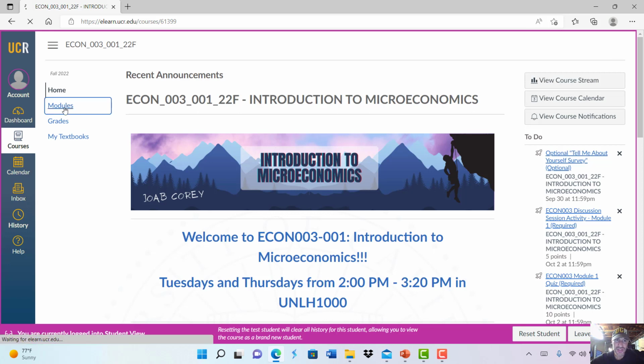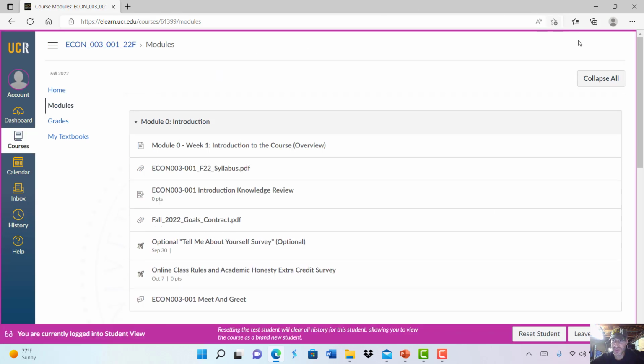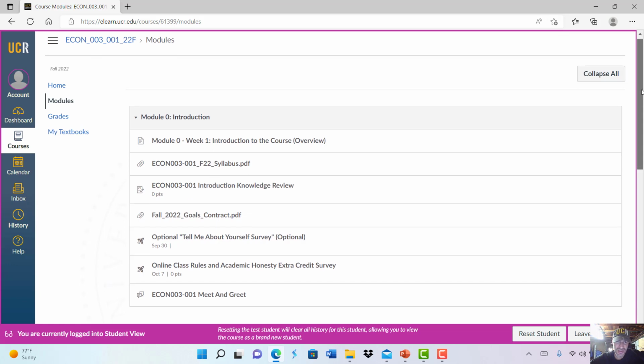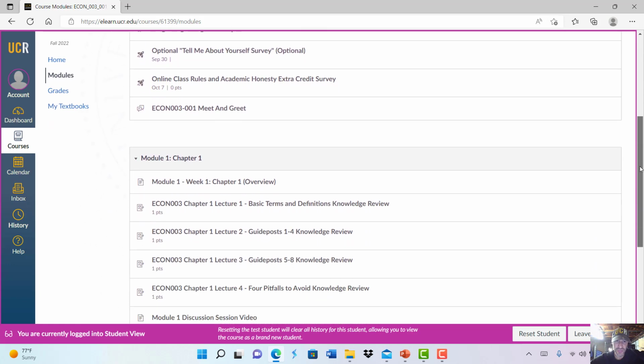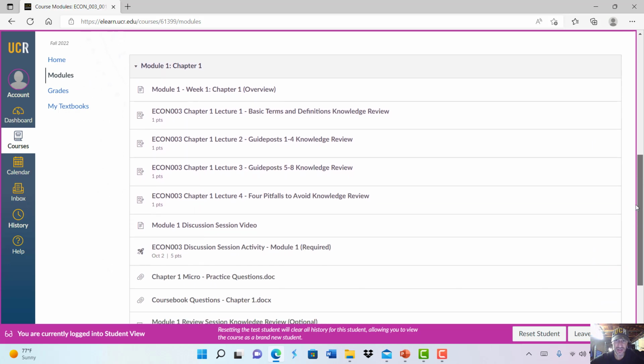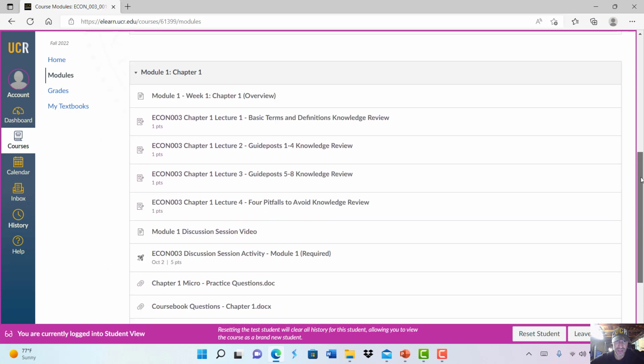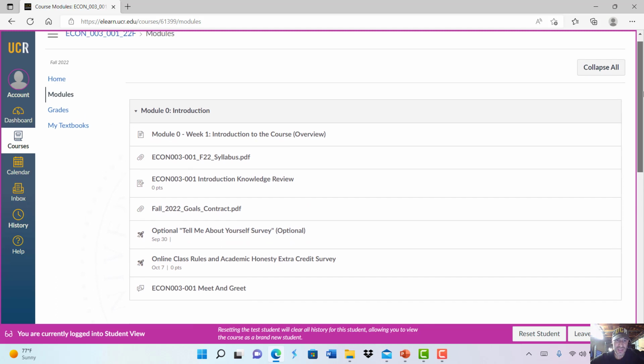So if you click under modules, you're going to see the modules that have been opened so far, which include Module 0 here, the introduction to the class for week 0, and then Module 1, which is going to include Chapter 1, which we'll be getting after mostly in week 1 or the next week of the class. So to give you an idea of how these modules work, you can click on any one of these things as you want to access them directly from the modules page, or you can click at the very beginning of the module and just work through it step by step.